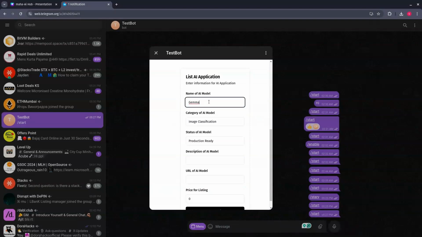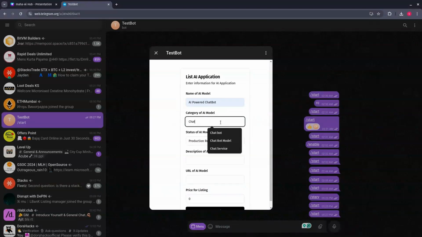For now, I'll give the name of my model. Suppose it's an AI powered chatbot. What does it do exactly? It's a chatbot. Then the status of the AI model: can everyone use it in production level applications, or just use it as a testing API?